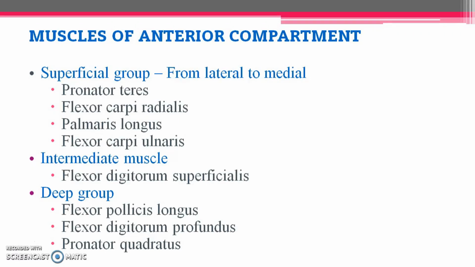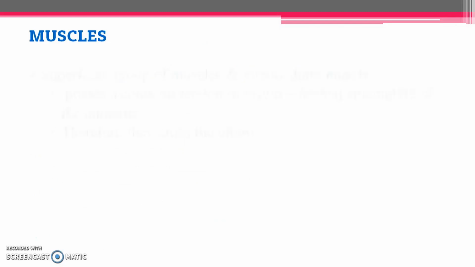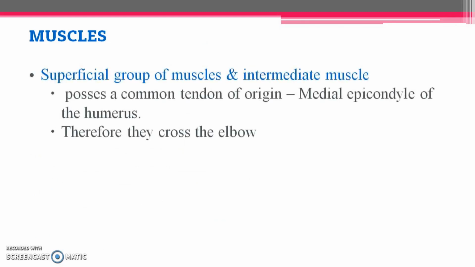Now we will look into the details of each muscle. Going for the importance, the superficial group of muscles and the intermediate muscle possess a common tendon of origin. That is, the origin of all these muscles is from the medial epicondyle of the humerus, so they cross the elbow. All the superficial and intermediate muscles take origin in such a way, and these muscles go from the medial to the lateral aspect.